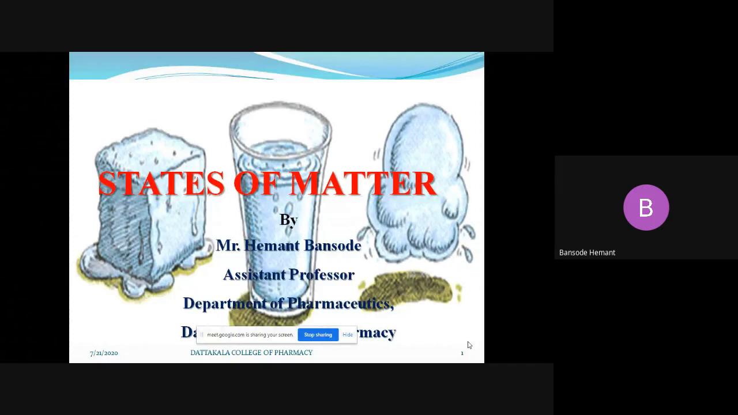Morning. Today we start your second unit from physical pharmaceutics, that is states of matter and physicochemical properties of drug molecule. So firstly we'll see about the states of matter.